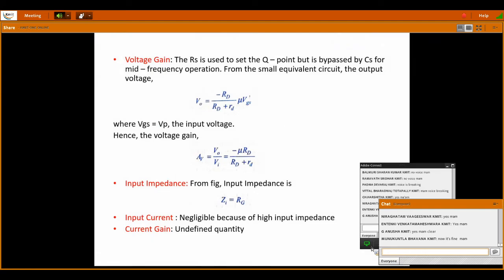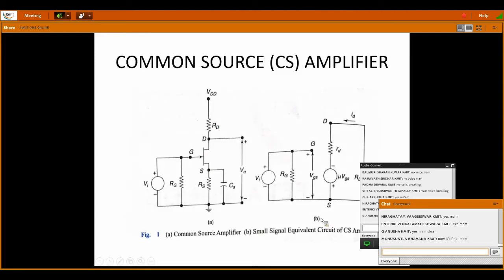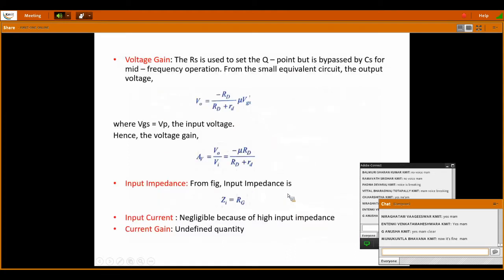Okay, so let me repeat from the input impedance. Input impedance is nothing but looking from the input side. In small signal analysis, if you look into the input side, the resistance at the input side is nothing but the gate resistance. So that is your input impedance.